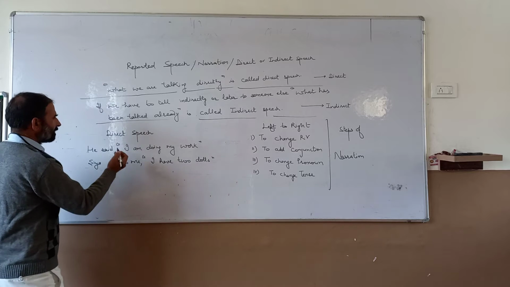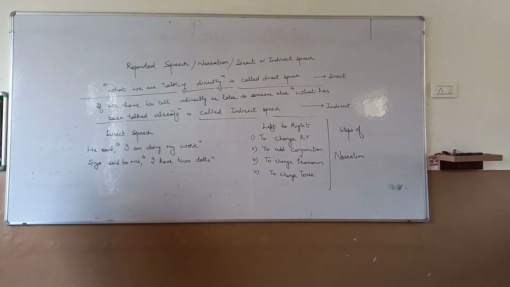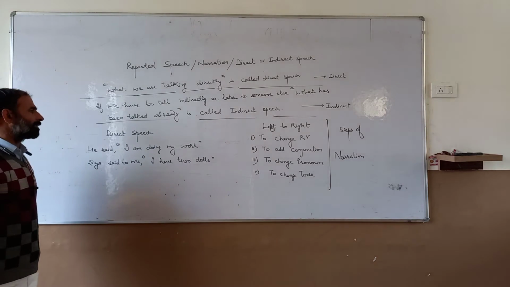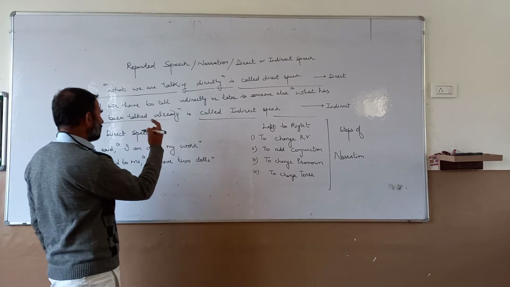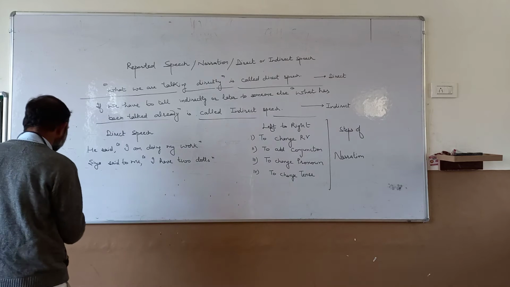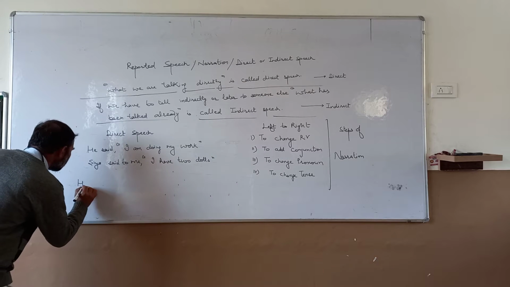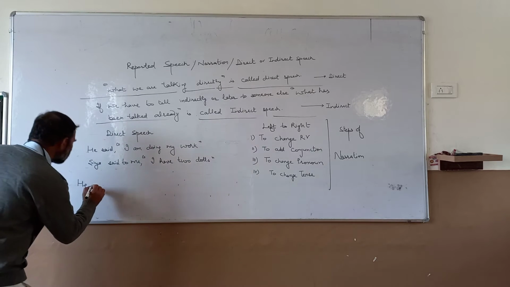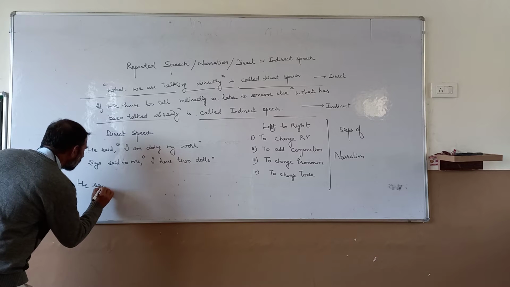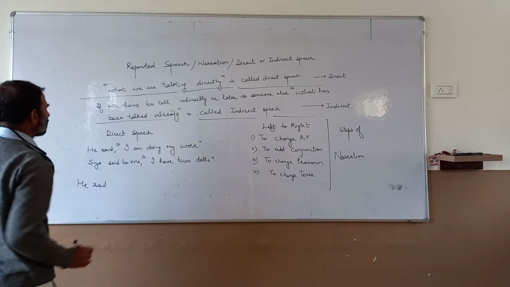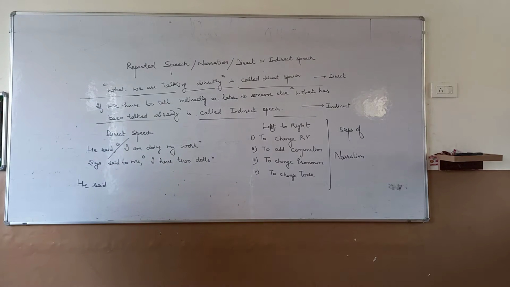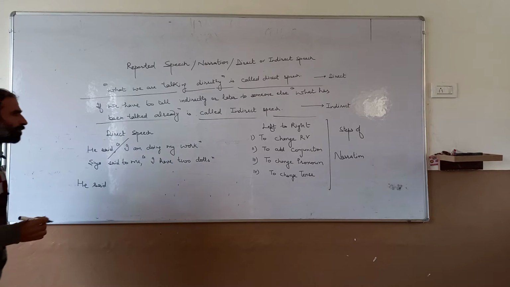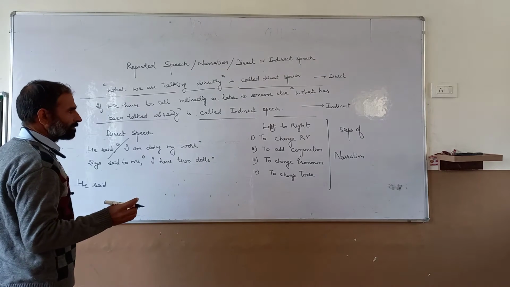Then here a statement is written. That speech is given, and we have to make it indirect. He said, I am doing my work. First of all, from the very left, he said. Now, where there is a comma and inverted commas, we have to add a conjunction.